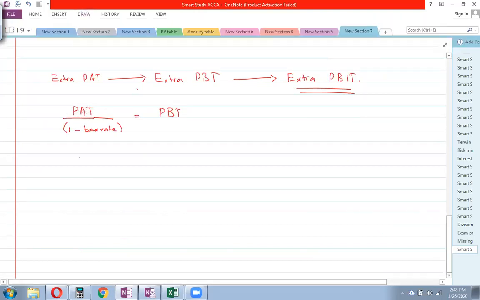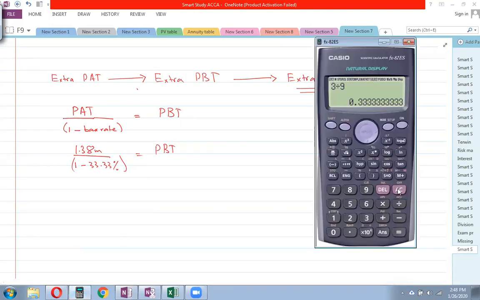So it will be 1.38 million divided by 1 minus 33.33%, and that will be your profit before tax, the extra profit before tax. So this is step number 2 here. So what's the answer? 1.38 million divided by 1 minus 0.3333. This will give you 2.07 million.